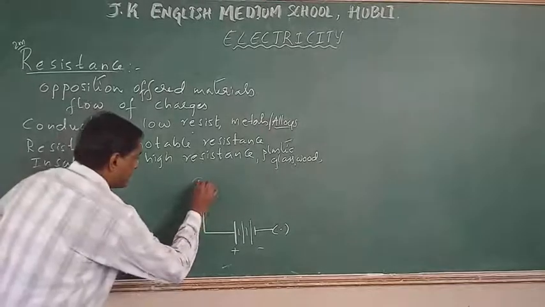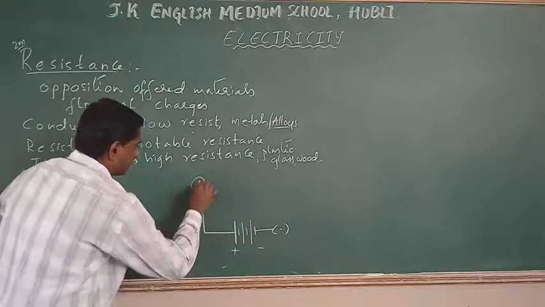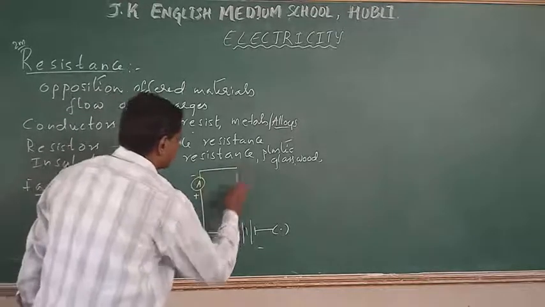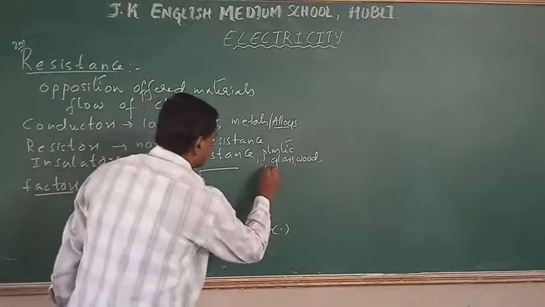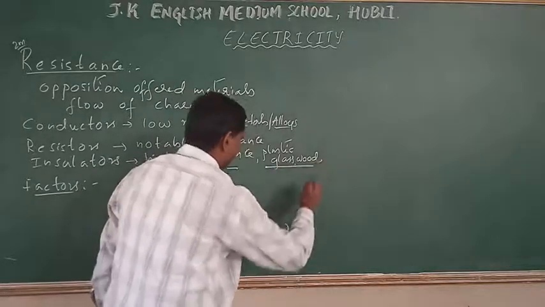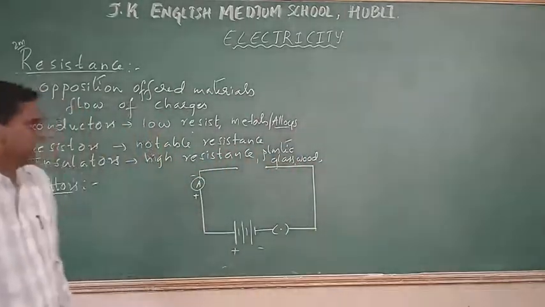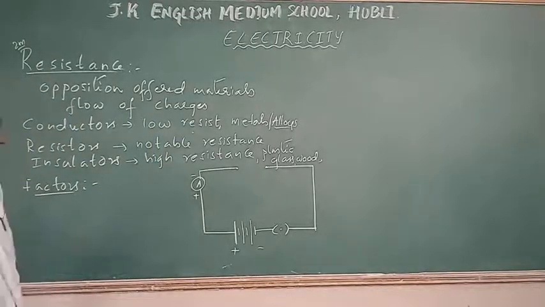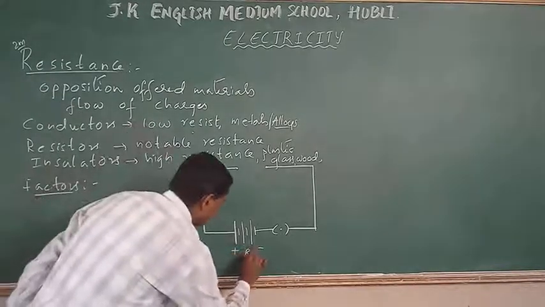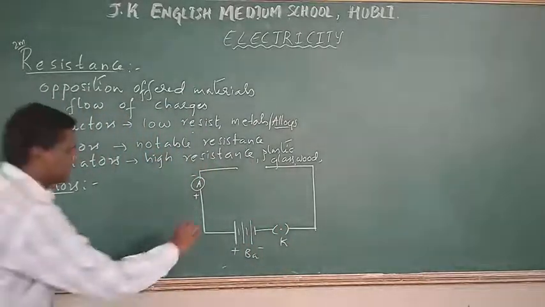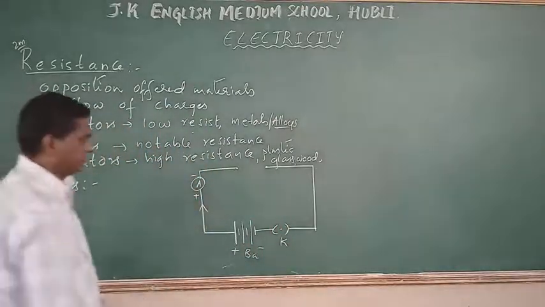Let me take an ammeter here, positive as well as negative. I am going to leave a gap over here and then connect it in this way. So this is your battery, then we have your key and ammeter. The direction of the flow of current is